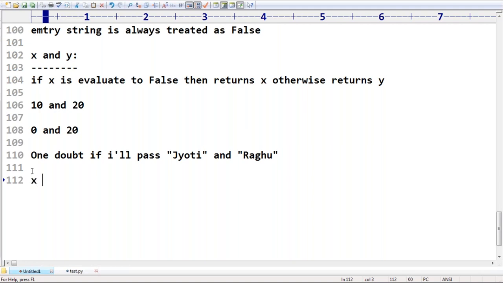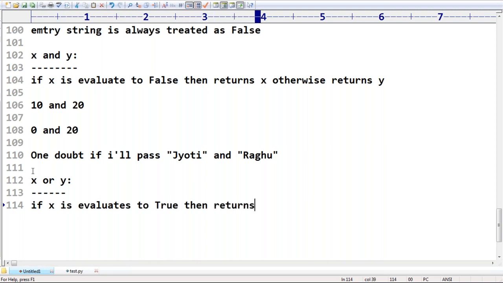Similarly, I am taking x or y. Sir, very simple. It is just something like the reverse of the first one. If x evaluates to true, then the result is x. Otherwise, the result is y. So let me repeat. If x evaluates to true, then it returns x. Otherwise, it returns y.